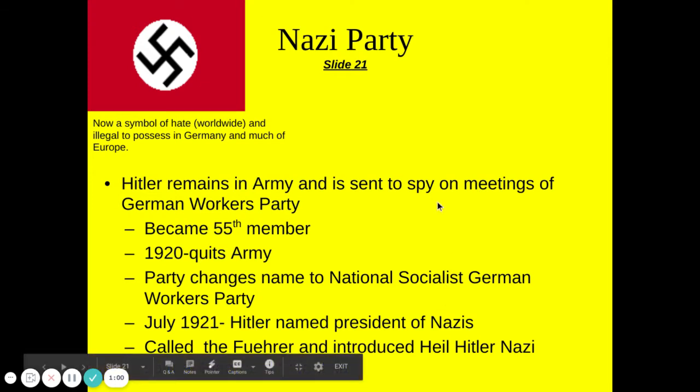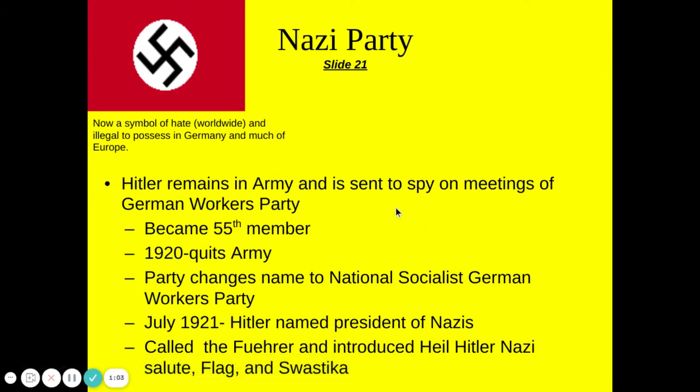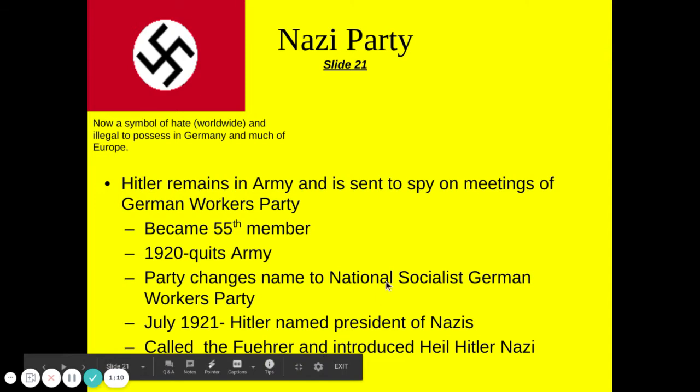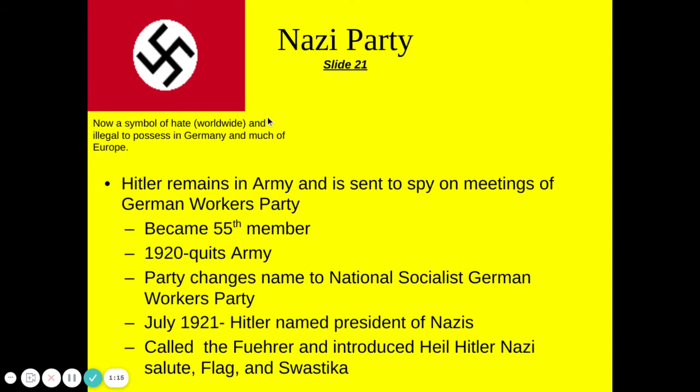They called him the Führer, and he introduces the Heil Hitler Nazi salute, the new Nazi flag, which is the flag you see in the upper left corner, and he introduces the symbol of the swastika, which this particular symbol actually dates back to ancient India. However, today, when we see this symbol, it's a symbol of hate. And in Germany, as well as several other European countries, have actually banned this symbol altogether. So it's actually illegal to possess.